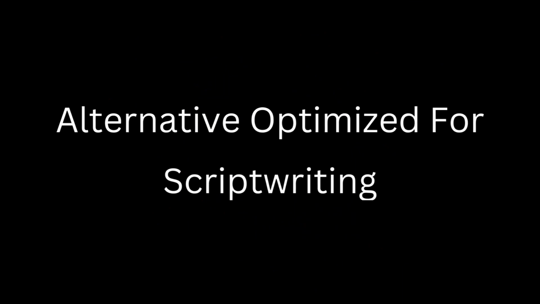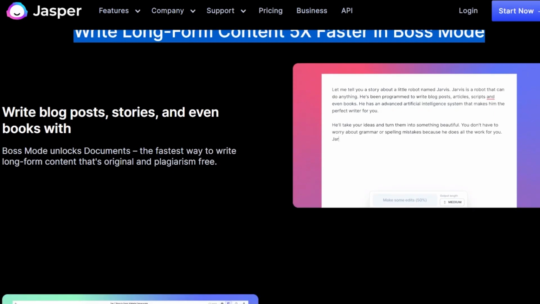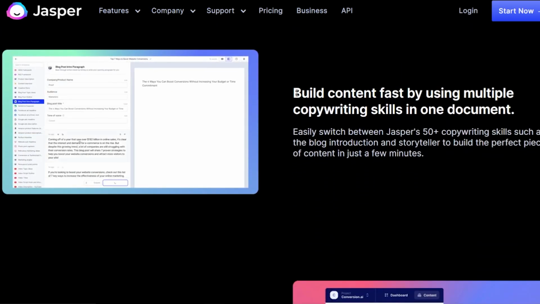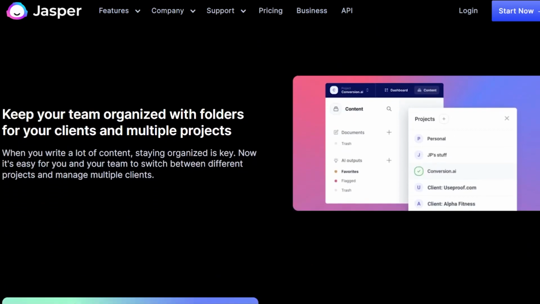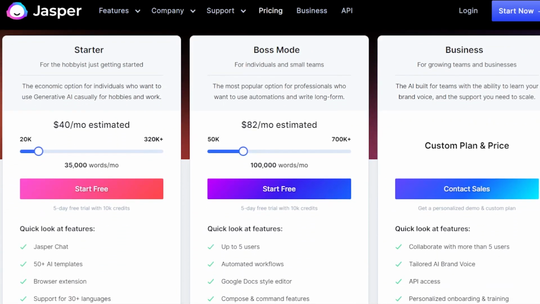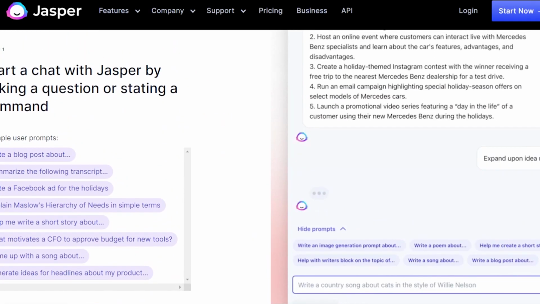There are other honourable mentions in this category too, for example Jasper AI, which is another tool that can be incredibly useful for writing scripts and other forms of content. Jasper AI is optimised purely for writing and it can enhance your creative potential. Although the full access version of this software isn't free, at the time of recording this video, Jasper AI allows you to trial its capabilities and you can create up to 10,000 words for free. We will leave a link in the description if you would like to give it a go.